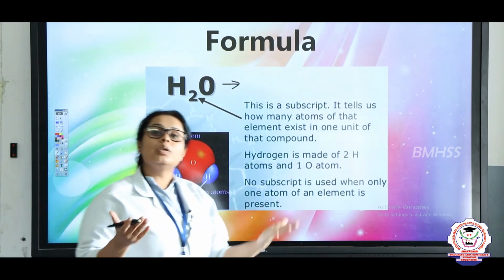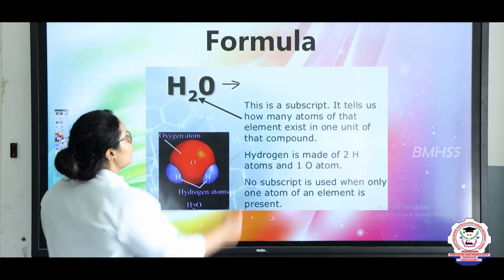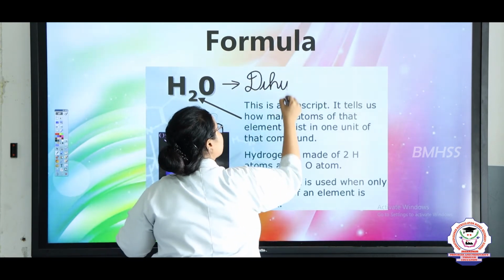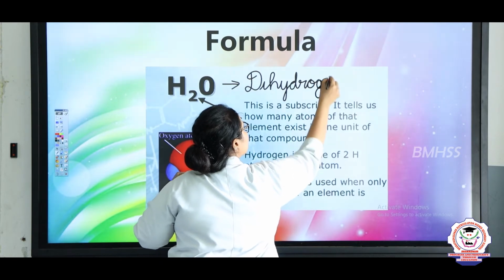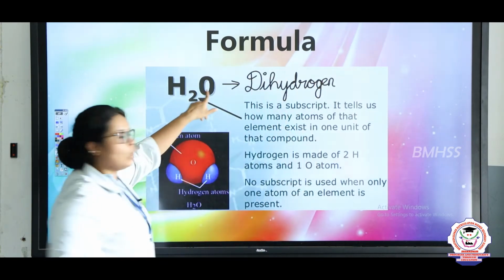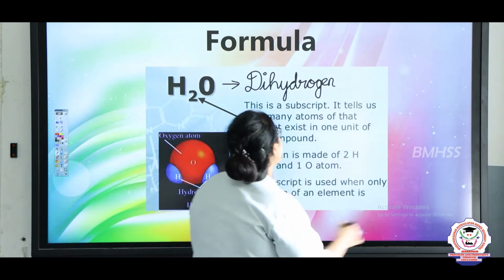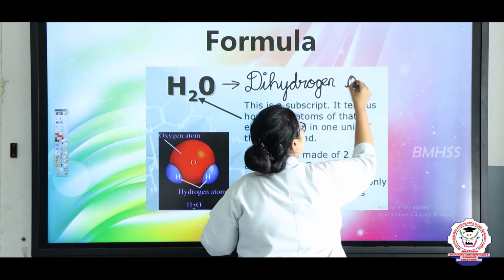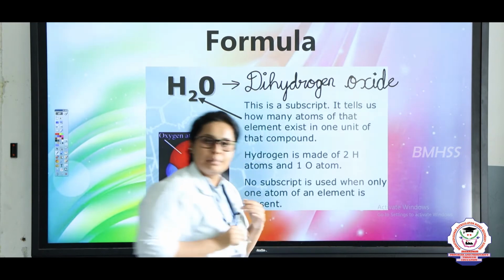But if I ask you what is the chemical name, then you will write the chemical name as dihydrogen. And what is this O? It is oxygen. So oxygen can be written as oxide. So the name will be dihydrogen oxide. Okay, this way the name has been written.